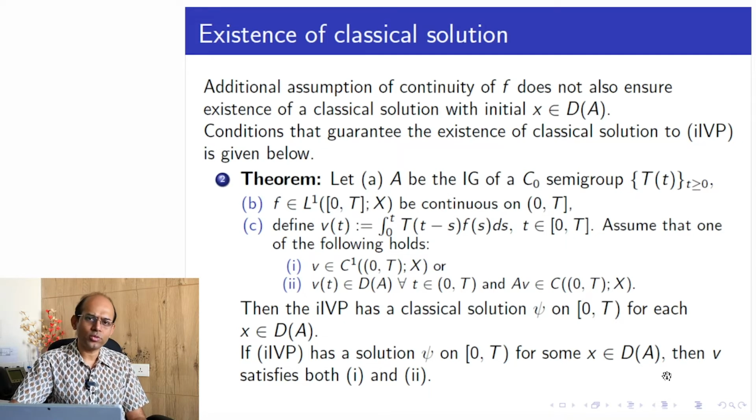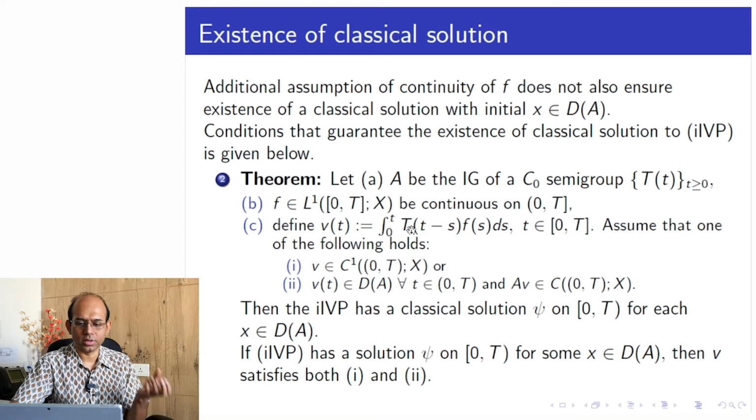However, we are not fully satisfied with this statement, because after all, this condition on v is a condition on both A and f. It is entangled, correct?